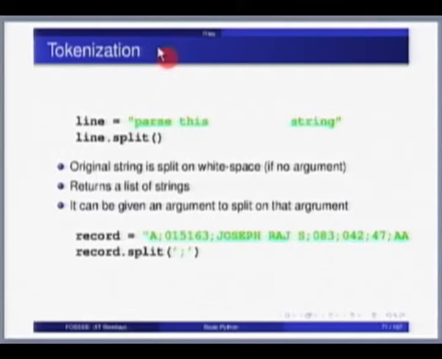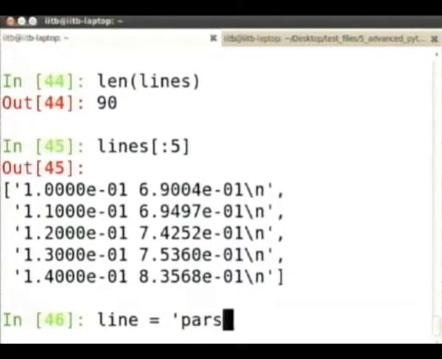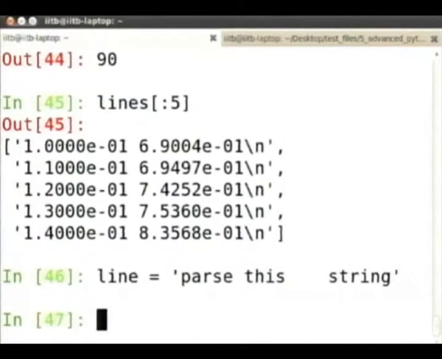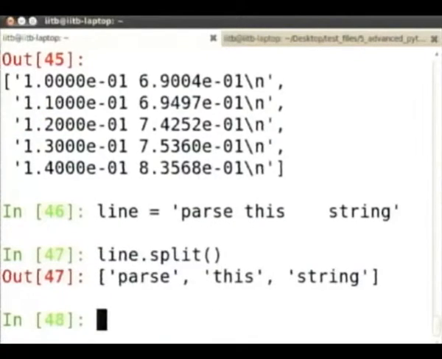Before we do that, we need to understand how to parse, say, column elements from a line. So let's imagine that one of our lines looks like this. If I do line dot split, what do I get? I get this line parsed into each word, separated by space. What is the line we are given in our file?